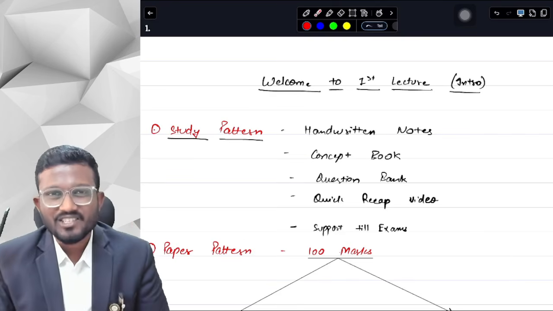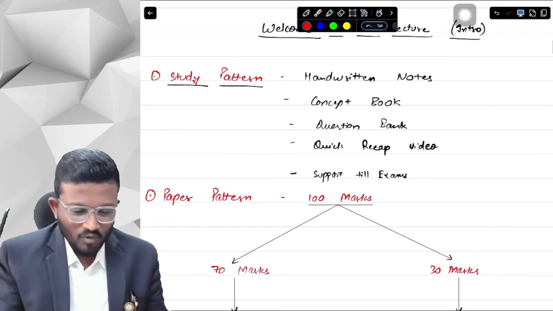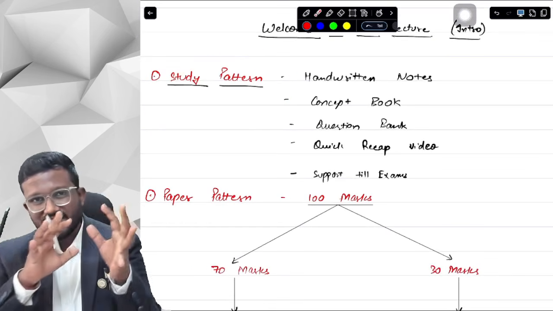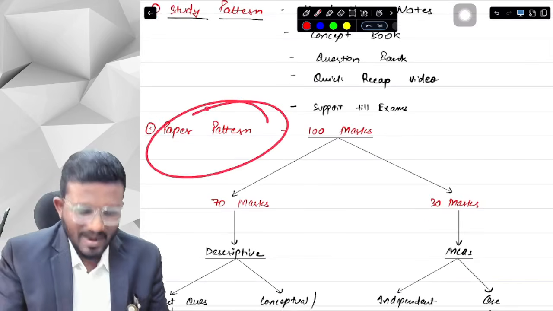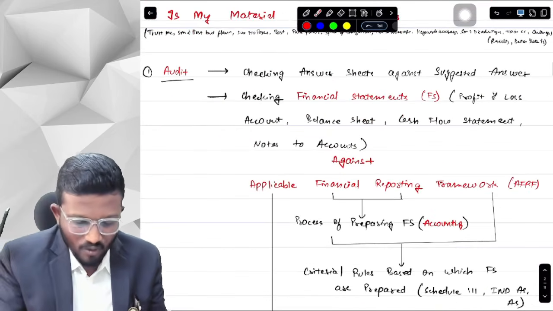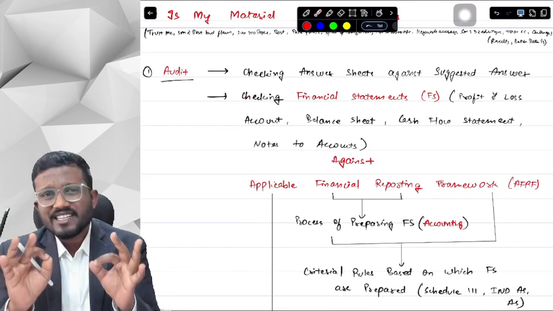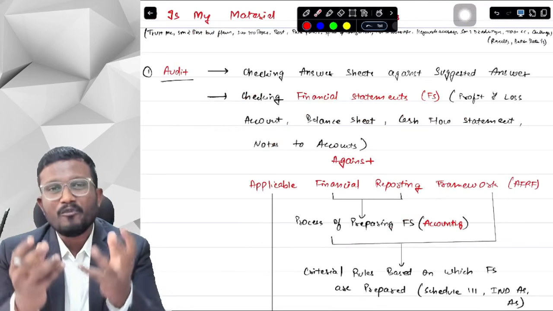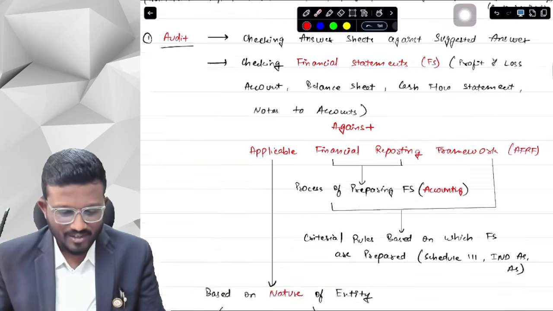In this particular lecture, what we are going to cover is what will be our study pattern in all the batches and all the lectures. What is the paper pattern of CA Final Audit? Next, sir, what is audit? We are going to cover the basics of audit, the basic building block of the particular CA Final Audit subject, which we are going to cover here.